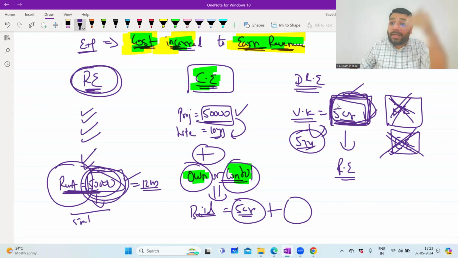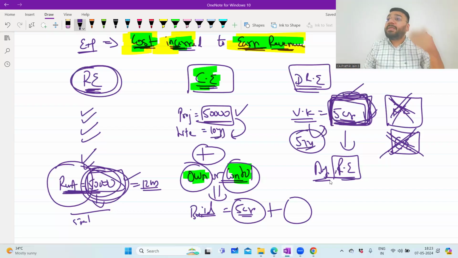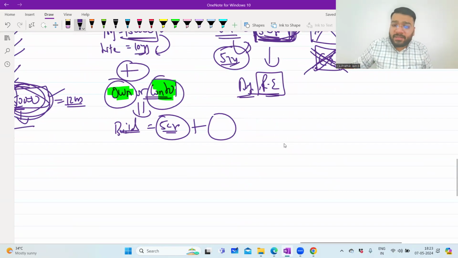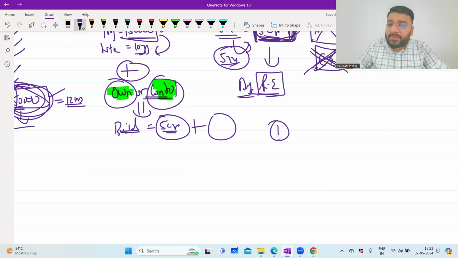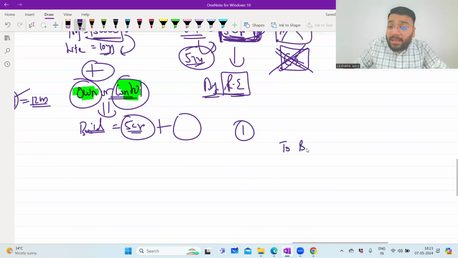Deferring means postponing. So because of the matching principle, this 5 crore rupees, despite being revenue in nature, I'm not able to record in 1 year. I have to record this in 5 different years. So my revenue expenditure is getting deferred for multiple years: 1 crore this year, 1 crore next year, and so on. Now imagine we are in the first year. In the first year, what is the entry for deferred revenue expenditure? When I make the payment to Virat Kohli, what is the entry? To bank, 5 crore rupees gone.